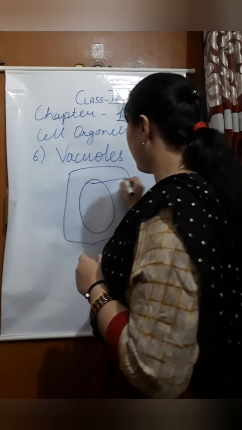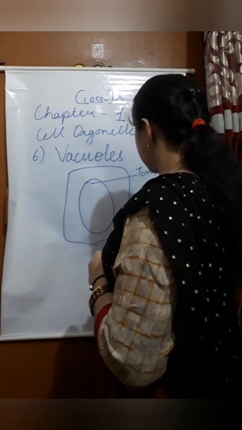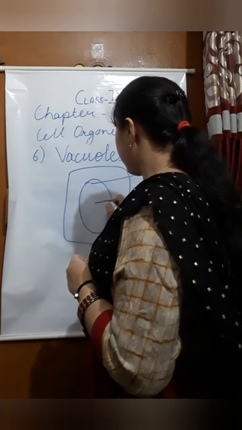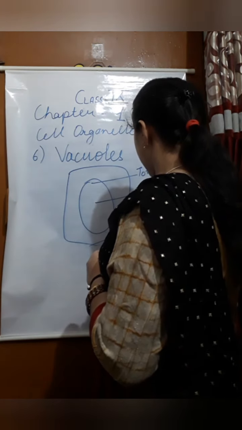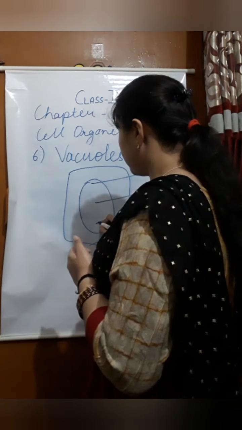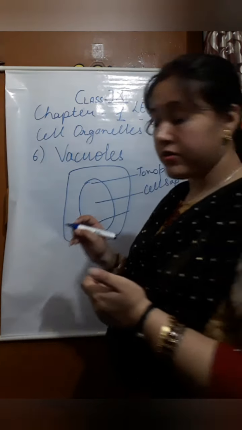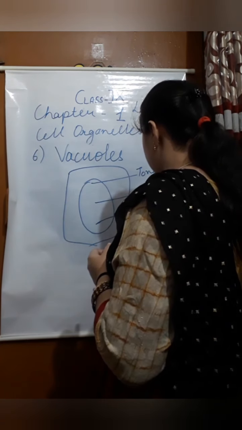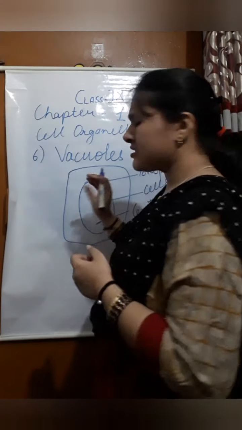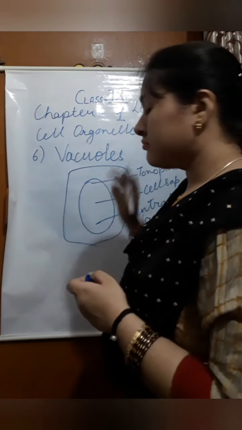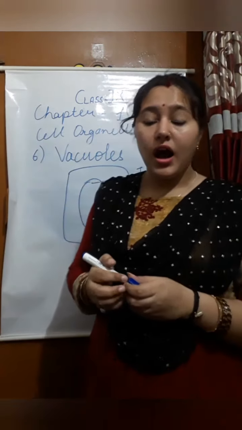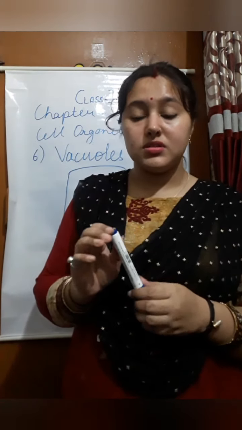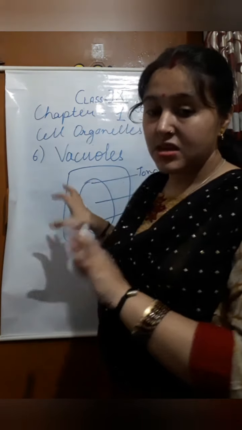In this vacuole we have a tonoplast. I will tell you the function of the tonoplast also. And in the middle we have the cell sap, and next is the central vacuole. So this is a rough sketch of the vacuole. Now I told you 50 to 90% of the cell volume is covered by this vacuole.